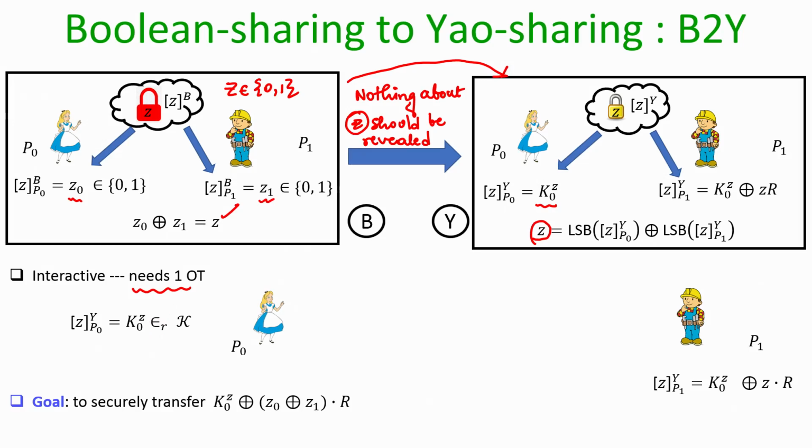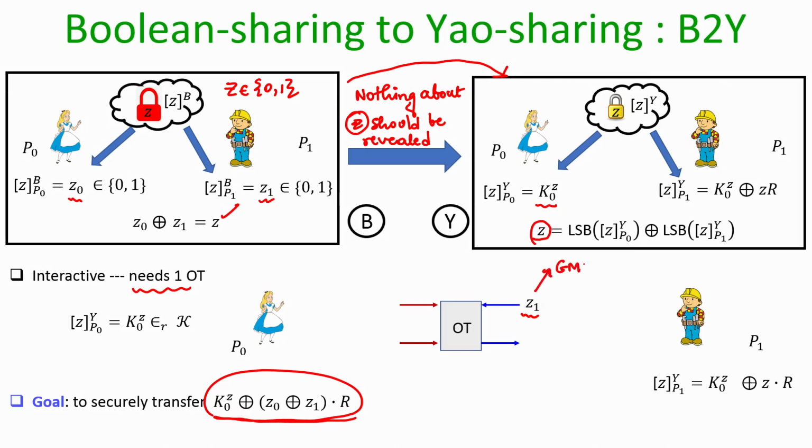And our goal is to somehow transfer this key to Bob, because that will be Bob's Yao share for the value z. But in the process, nothing about the bit z should be revealed, and this can be done through an instance of oblivious transfer, where Bob participates with his GMW share as the selection bit for the OT.